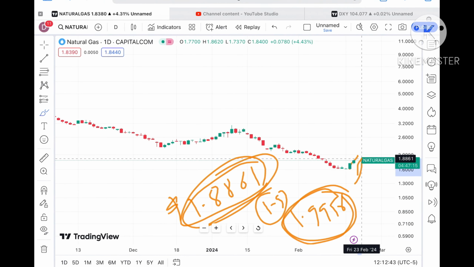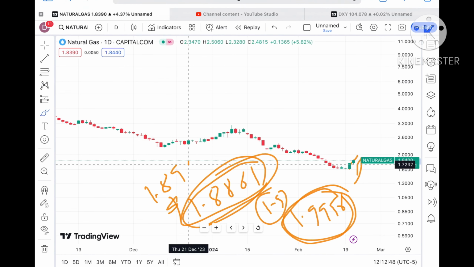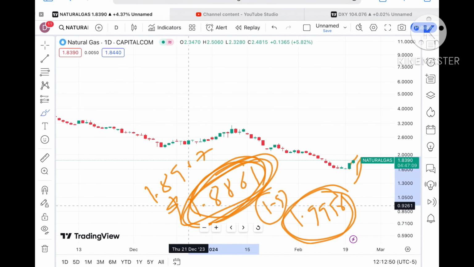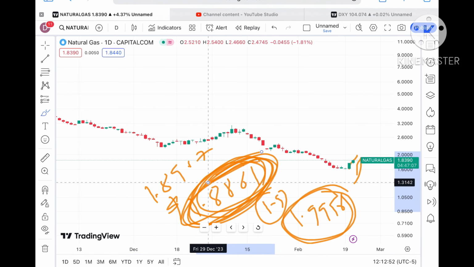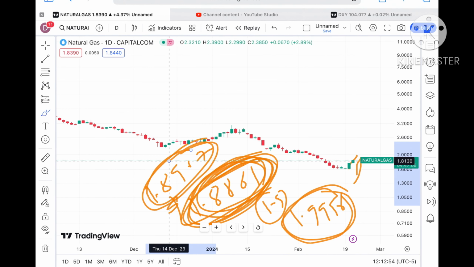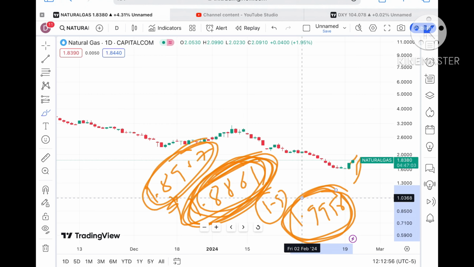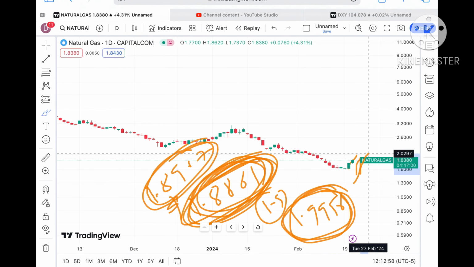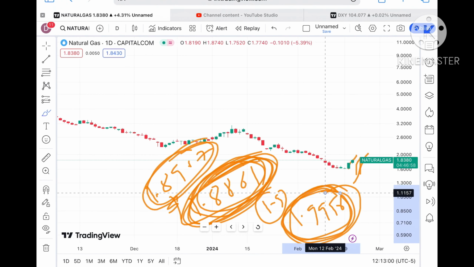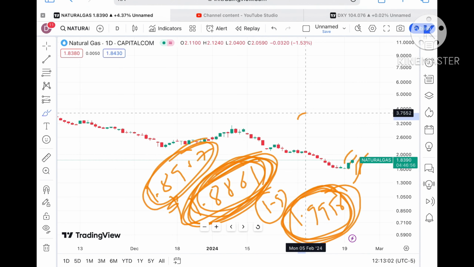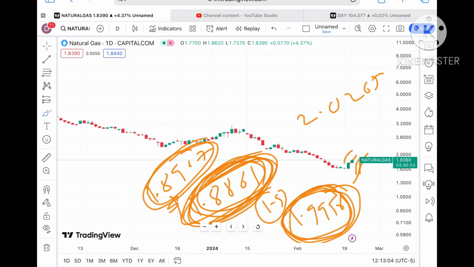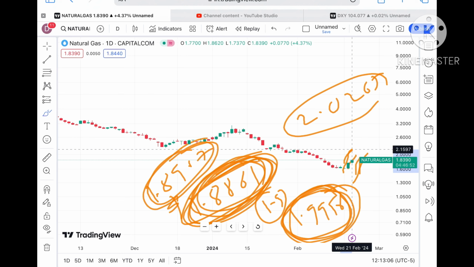Okay, after this particular level it will cross a level of $1.9, and from there it will touch a level of $1.9956 after crossing a level of 1.8967, because this is a strong resistance which is already weak. Then it will touch this particular level, and then there's a probability it will go above a particular level of $1.9, and then there is a chance of touching